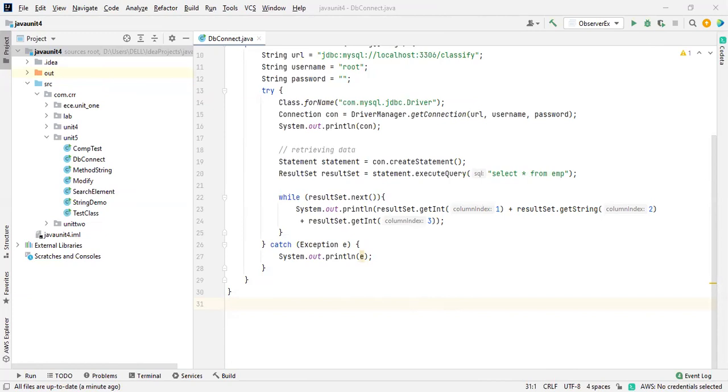We are not installing it, we are just importing it. That's it.